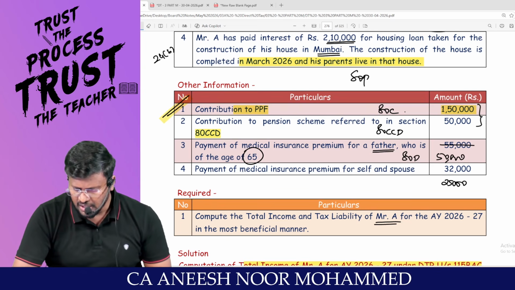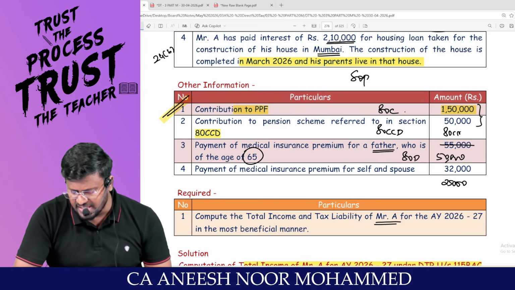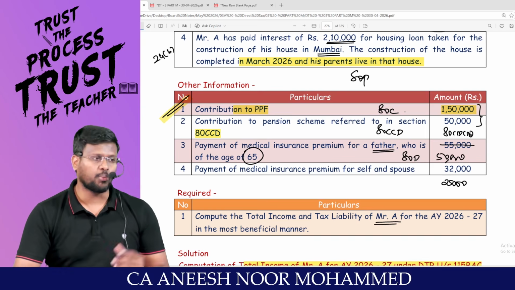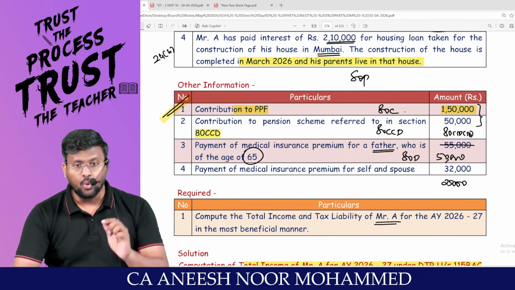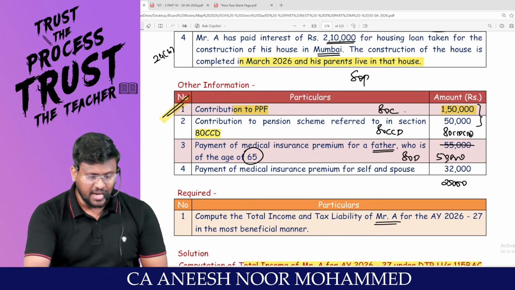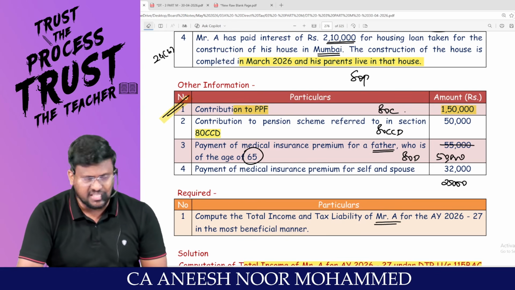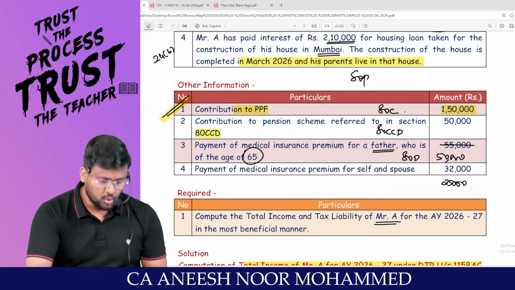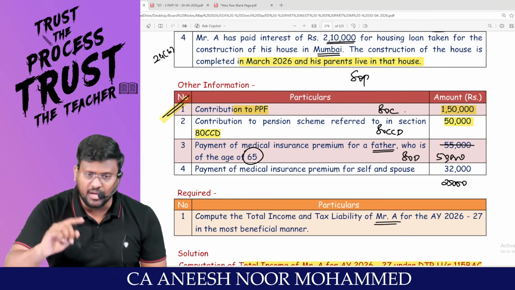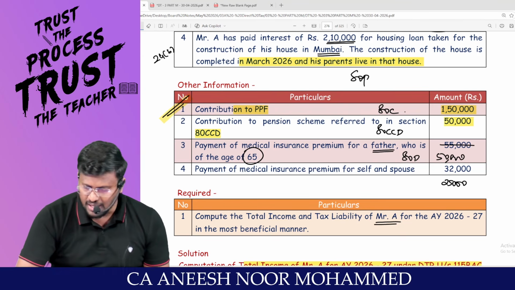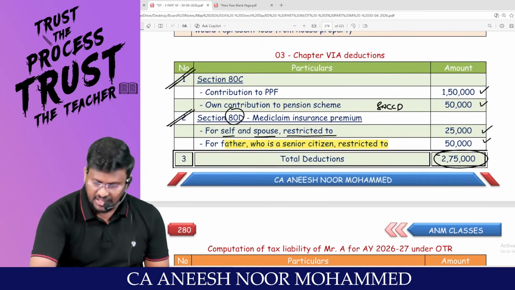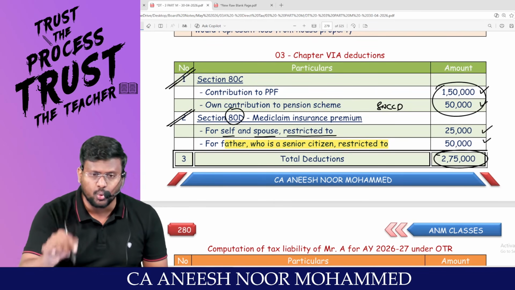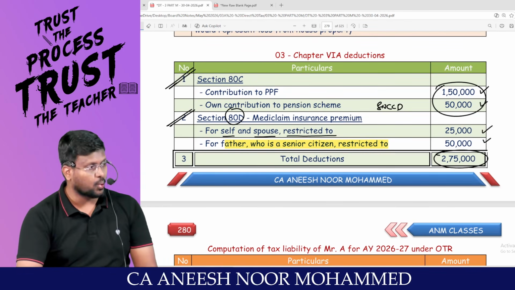Sir, out of this 50,000, you can claim it as 80CCD subsection 1B. No problem at all, because the employee's contribution over and above 10% can be claimed as deduction under 80CCD subsection 1B. So this 50,000 you are claiming under 1B and this 1,50,000 you are claiming under 80C. Any problem? No, sir. That is why they have not restricted it to 1,50,000 rupees.